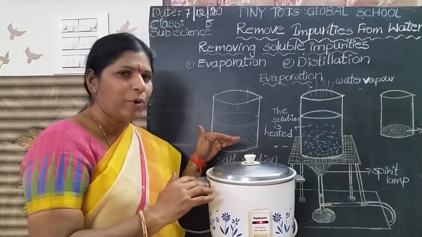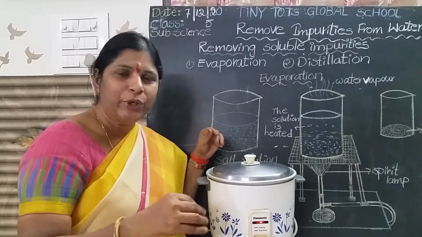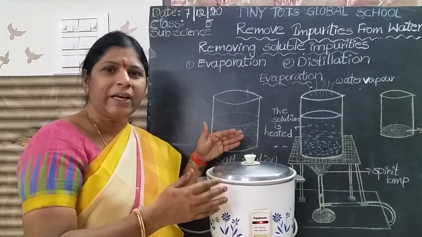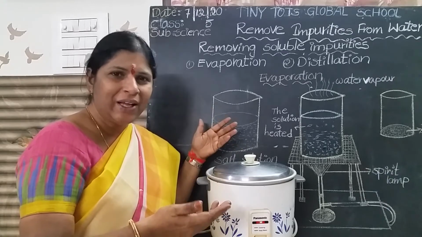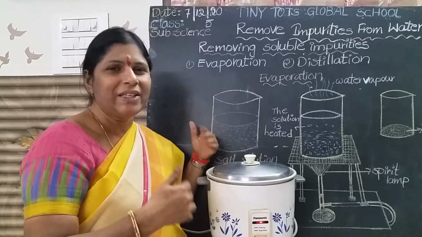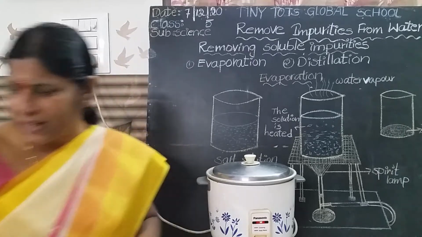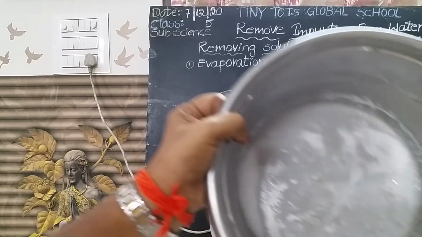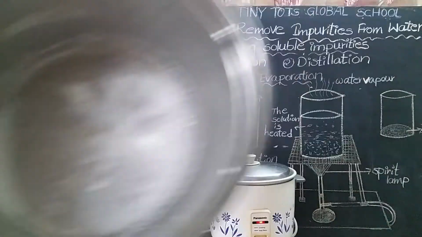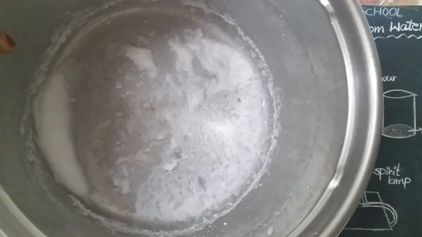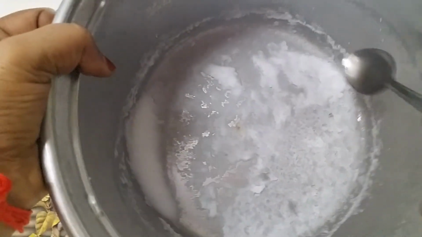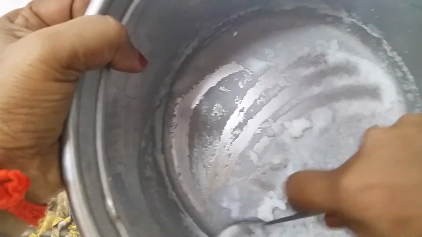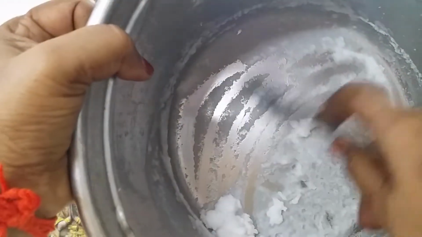So in this process we can recollect the impurities. What is that dissolved impurity? Salt. In this process we can recollect the salt, and we lose the solvent, that is the water. Children, yesterday I did this experiment, in the morning. See, all the water evaporates. What is left behind? Salt is left behind in the dish. See, this white is the salt. You too do it at home.